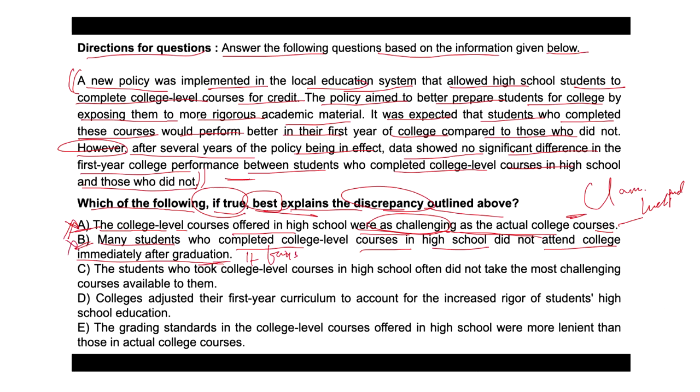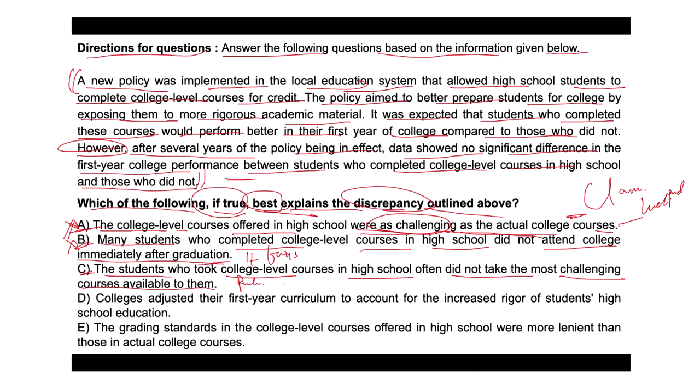Now, if I look at the next one, option C, it stated the students who took college level courses in high school often did not take the most challenging courses available to them. This suggests that the student did not take the most difficult courses, which might imply a lower impact on their performance, right? However, even less challenging college level courses should have some positive impact, isn't it? So this option also doesn't fully explain why there was no significant performance difference overall, right? Now, let's look at option D.